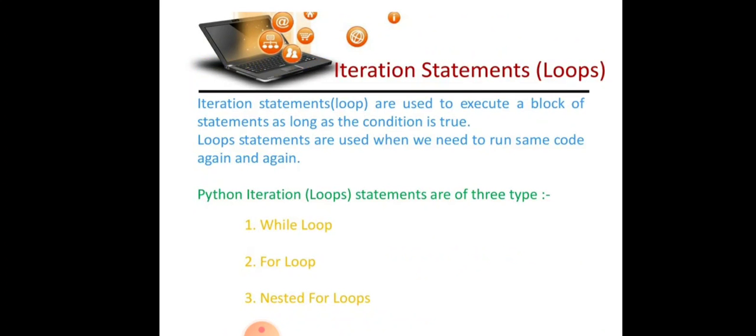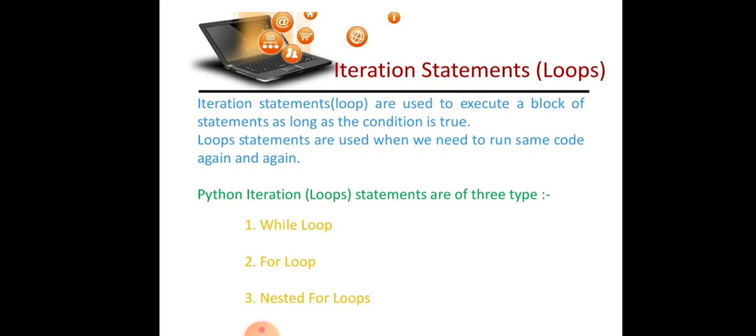Next we have iterations. In our day-to-day life we repeat tasks. For example, we repeat paying the electricity bill every month. Iteration statements are used to execute a block of statements as long as the condition is true. Loop statements are used when we need to run the same code again and again.